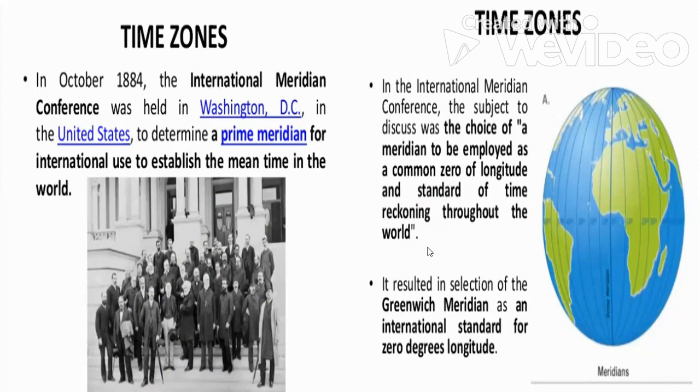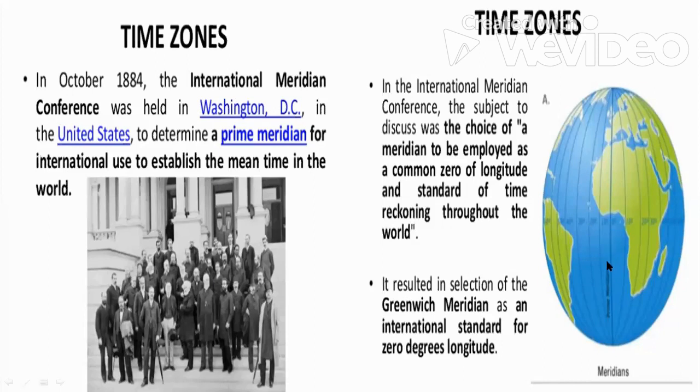So it was decided in a conference that this meridian over here would be called the prime meridian or the 0 degree meridian. This prime meridian goes through Greenwich, and I have said where Greenwich is located. This was taken as an international standard for the 0 degree.